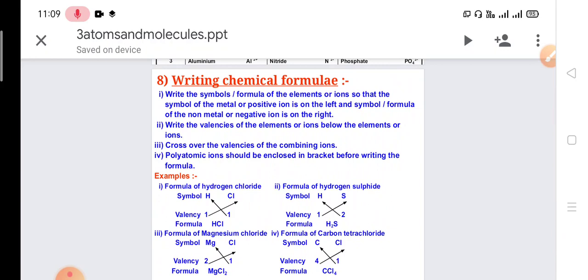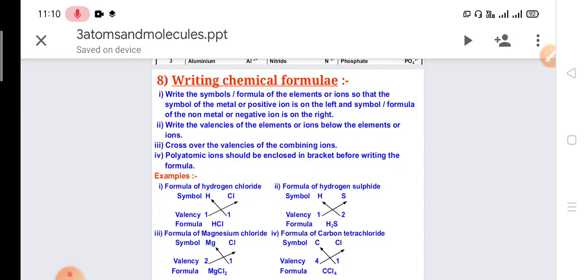Then we write the valencies of the elements or ions either below or on the top. Then we cross over the valencies of the combining ions, and a polyatomic ion should be enclosed in brackets. Then we write the formula.